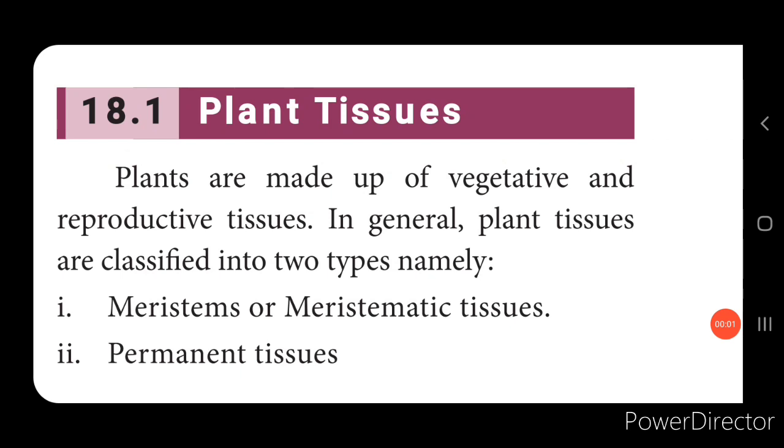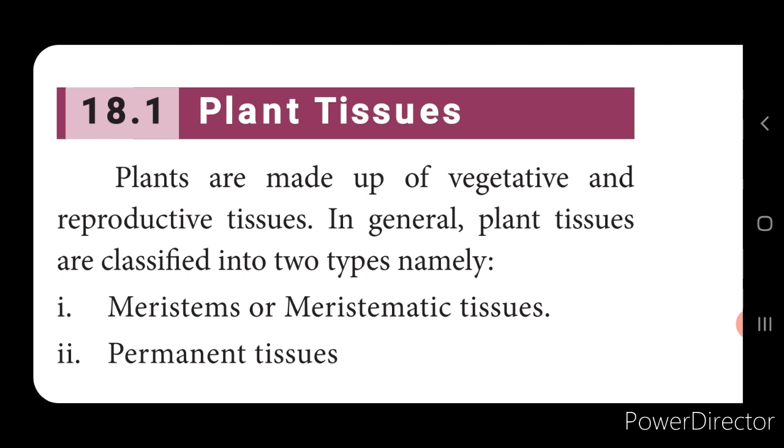Now we know that the unicellular organisms consist of single cell, isn't it? Now the multicellular organisms consist of the millions of cells that are grouped together, isn't it? So these cells combine to form the tissues, together the organs, and organs together form the organ systems that perform a specific function. Now here we are going to learn about the tissues that are present in the plants and animals. Now here the plant tissues are classified into meristems or meristematic tissues and permanent tissues.